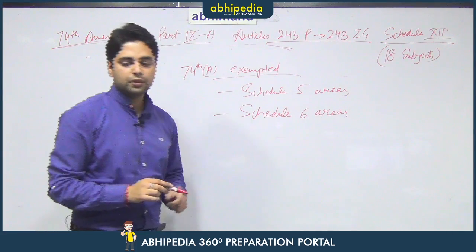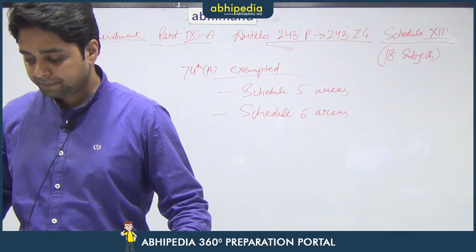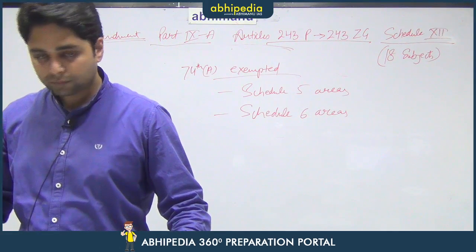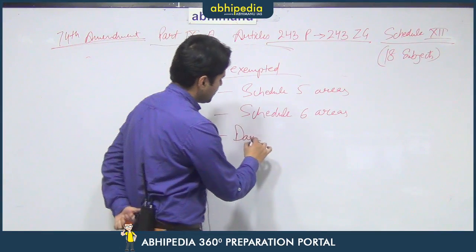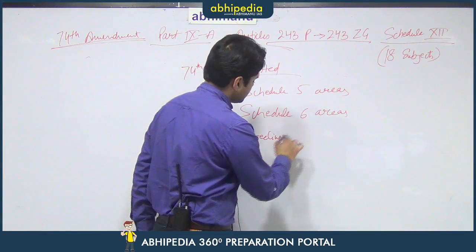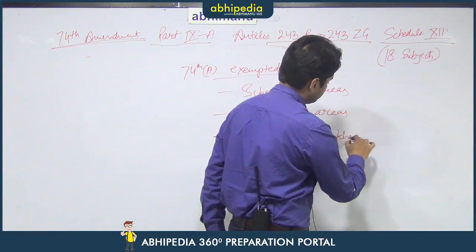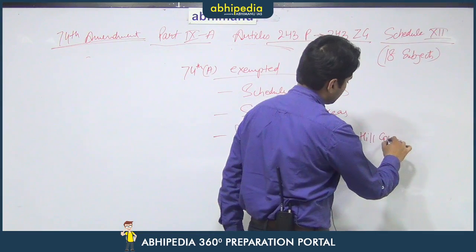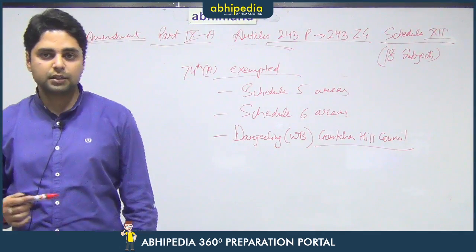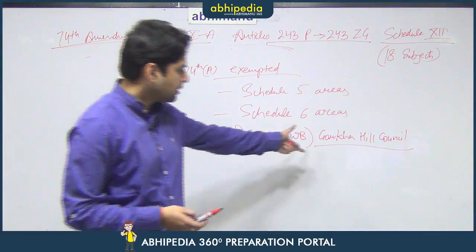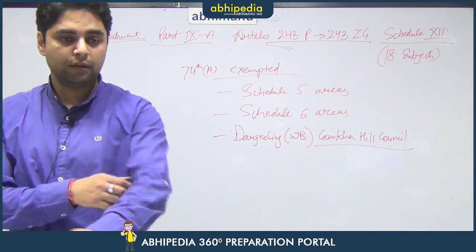So, in both these areas, the 74th Constitutional Amendment does not apply, and also it is not applicable in the Darjeeling Gorkha Hill Council. So, in the Darjeeling area of West Bengal, the Gorkha Hill Council is there. We also discussed the Gorkha Hill Council under the 73rd Amendment. That means the Gorkha Hill Council governs both the rural as well as urban areas of this particular area.